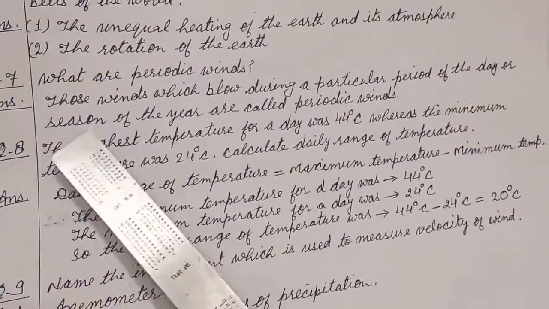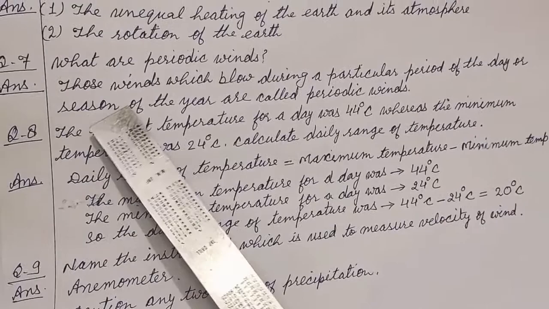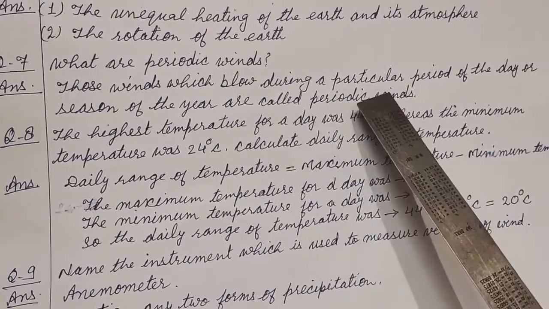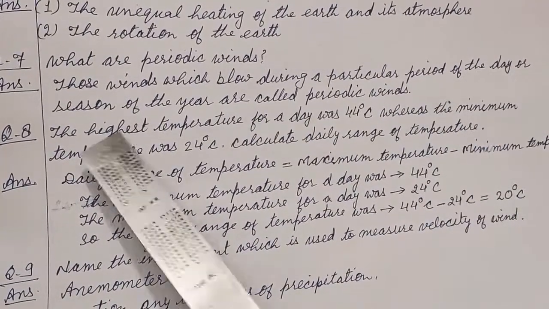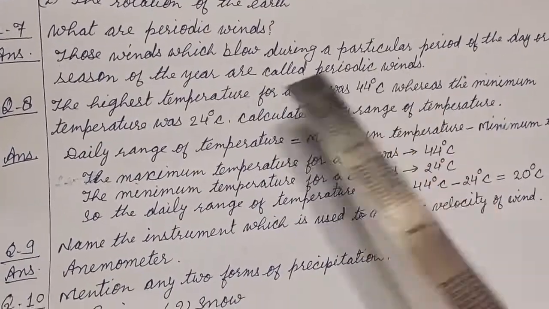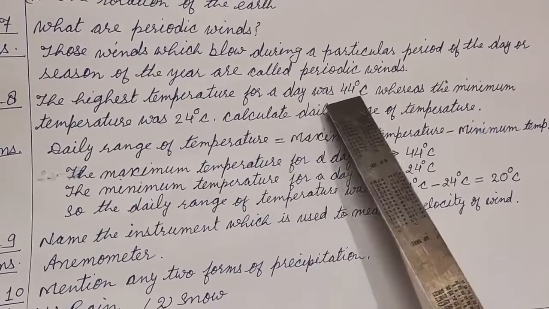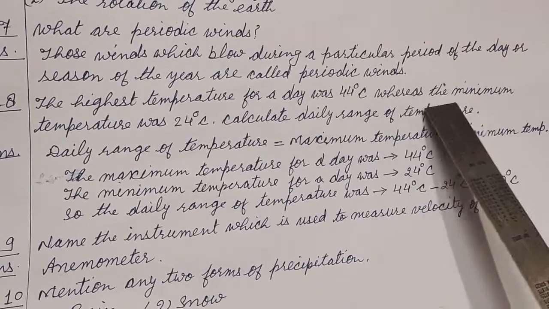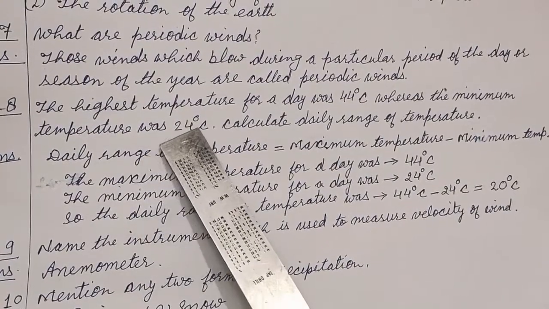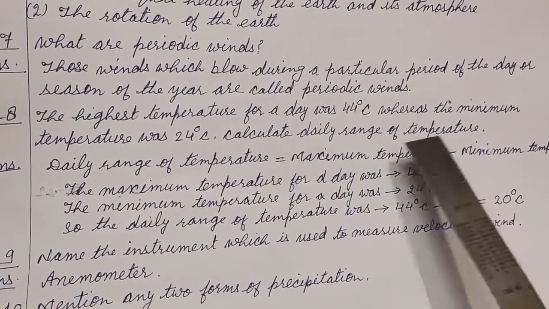Question number 7. What are periodic winds? Answer. Those winds which blow during a particular period of the day or season of the year are called periodic winds. Question number 8. The highest temperature for a day was 44 degrees Celsius, whereas the minimum temperature was 24 degrees Celsius. Calculate daily range of temperature.